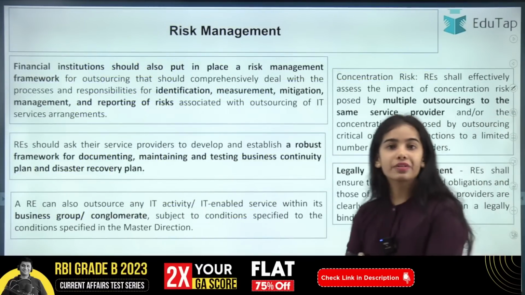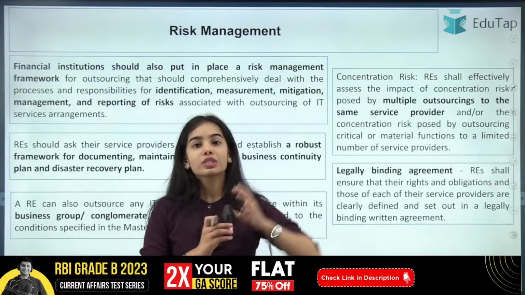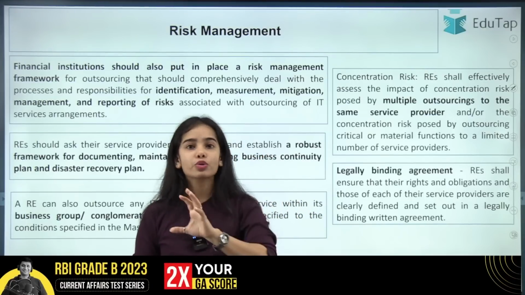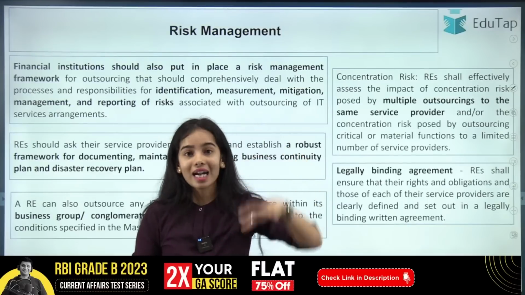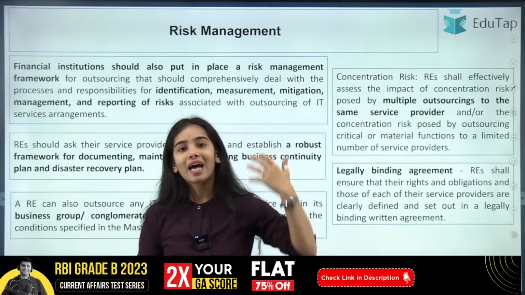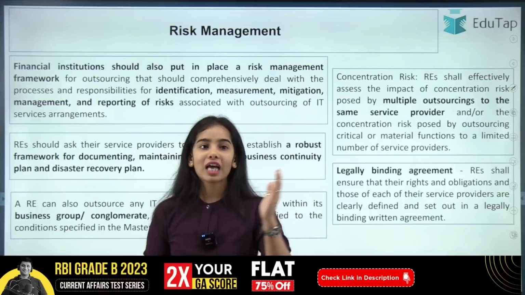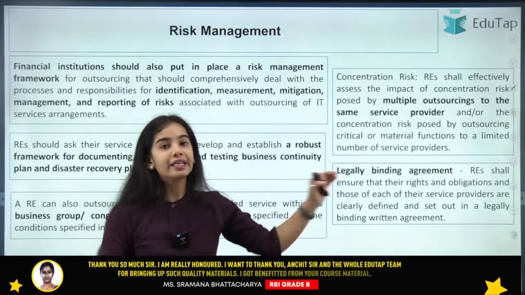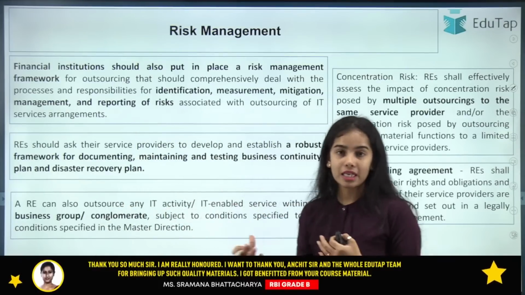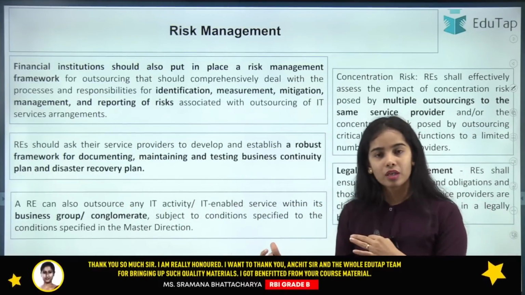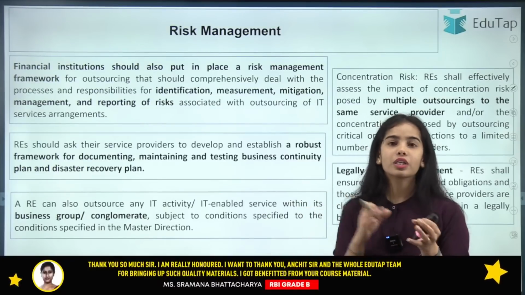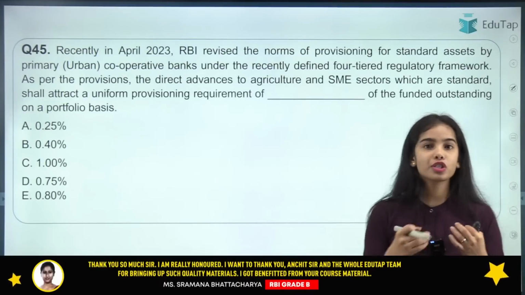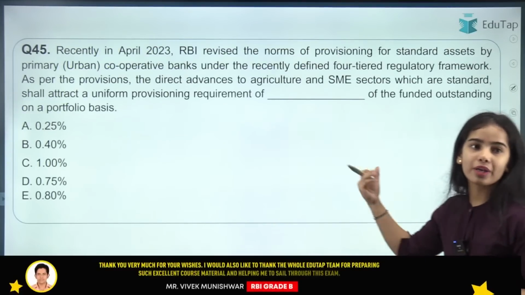Okay, so concentration risk is present when the outsourcing is happening. If multiple outsourcing is happening to one service provider, and that service provider becomes bankrupt or faces any problem, then that problem will be faced by the regulated entity also. As well, a legally binding agreement should be present for the regulated entity and the service provider to know the rights and the obligations. Now coming to the next question, that is regarding the provisioning norms. So read this question and try to give the right answer of this one.